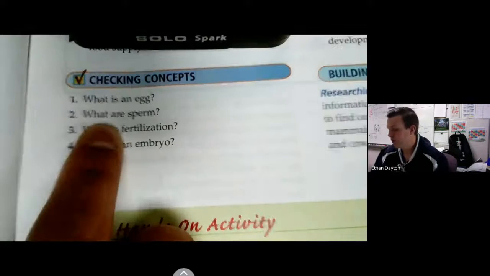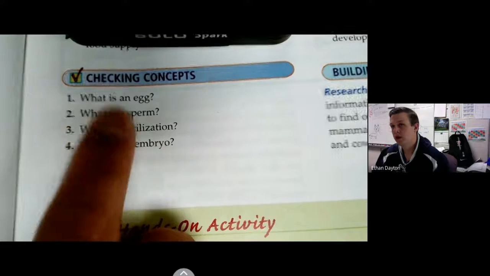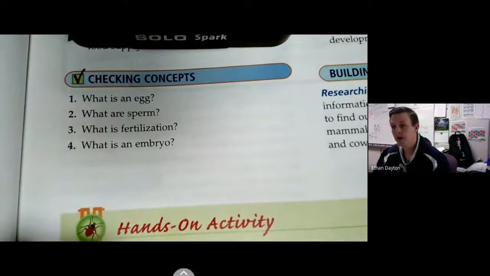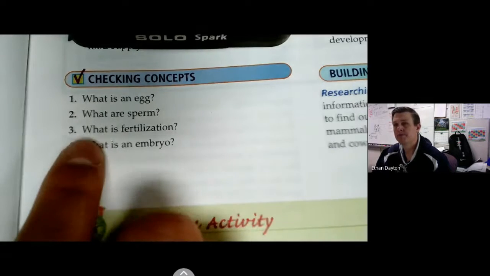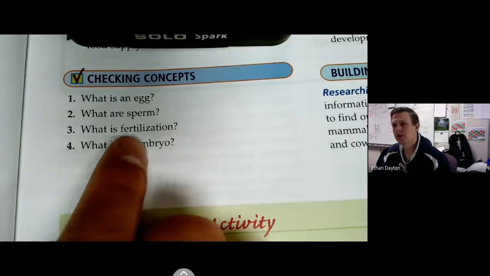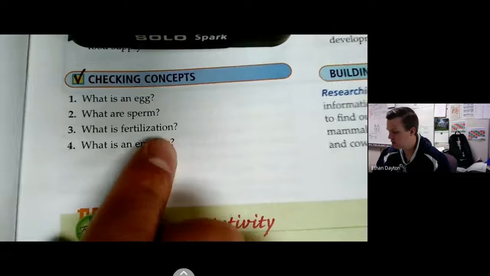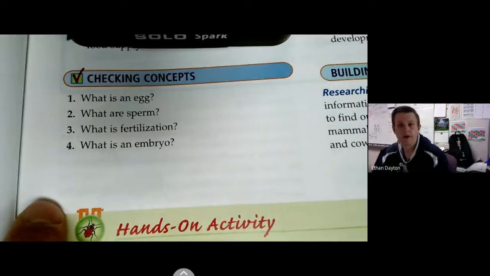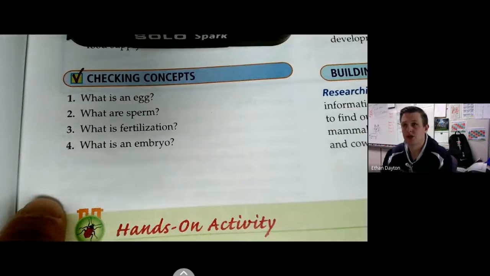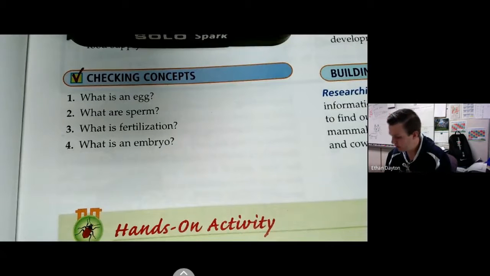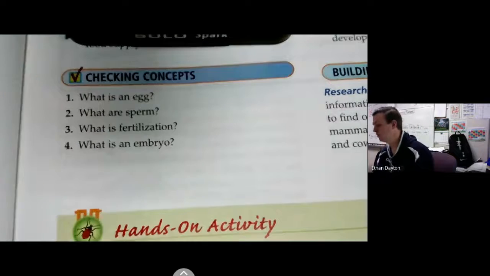Number 2, what are sperm? Again, one of our key terms. Sperm are blank. 3, what is fertilization? Another one of our key terms, you could say fertilization is blank. Number 4, what is an embryo? An embryo is blank.